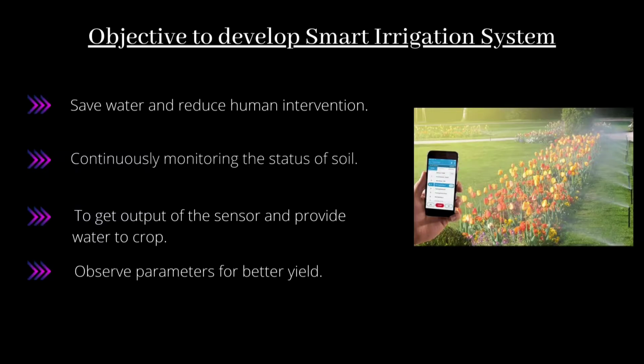So using the soil moisture sensor, we can decide when to water the crop and, more importantly, when to disconnect the power supply after the irrigation is done. Lastly, to observe parameters for better yield. This is basically to boost the agricultural yield by recording different parameters and considering them. So now, before going to the hardware project, here is a quick recap of the software project presented by my friend Yash.